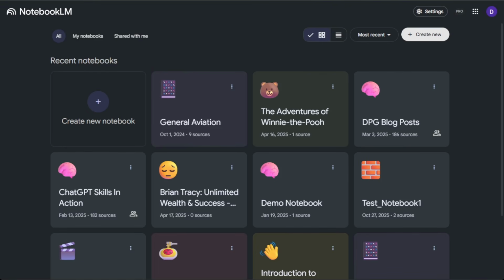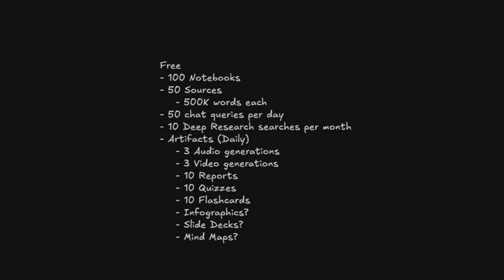So this question is, how many notebooks can I have in NotebookLM? Okay, so let me look here. If you go to notebooklm.google.com, this is, I don't know what they call it, probably a homepage, and these are your notebooks. So this is what they're talking about. How many of these can you have? I'll answer that, and then I'll answer the likely follow-up questions.